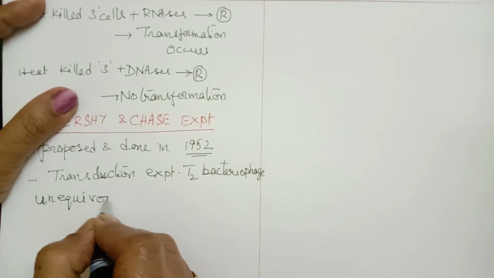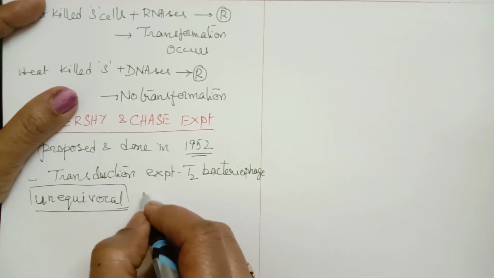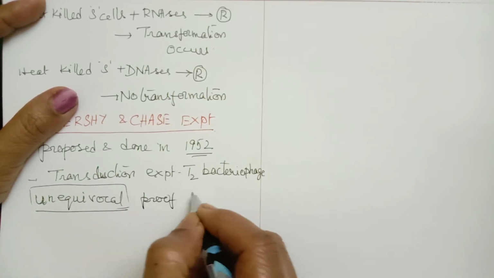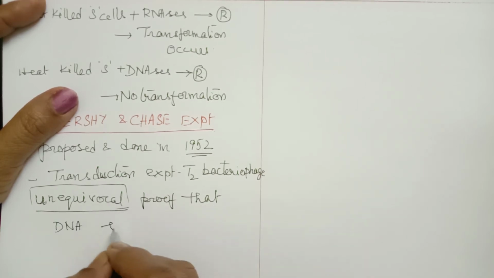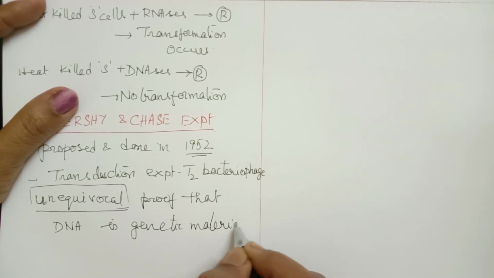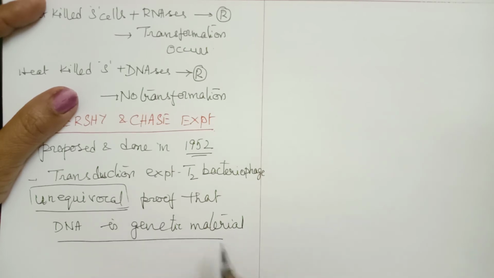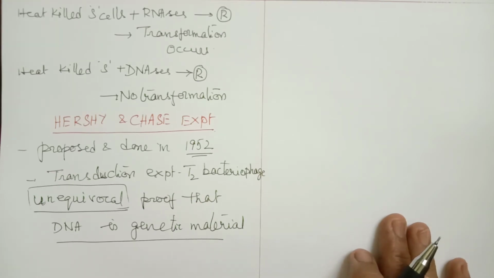Unequivocal means without any doubt or any opposition. By this experiment, it is proved that DNA is the genetic material.